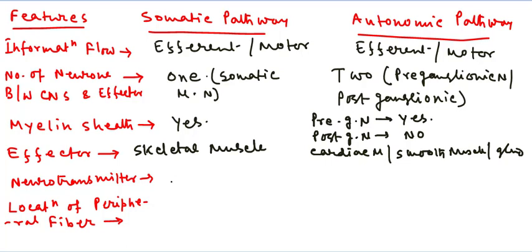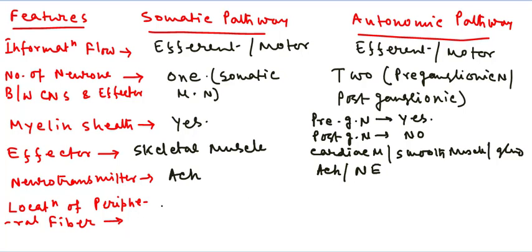Neurotransmitter: in the somatic pathway, the neurotransmitter is acetylcholine. In the autonomic pathway, the neurotransmitters are acetylcholine and norepinephrine. So there are 2 different neurotransmitters, acetylcholine and norepinephrine.